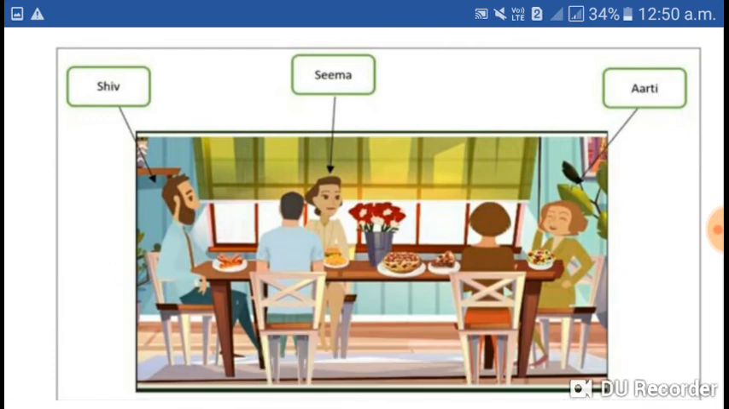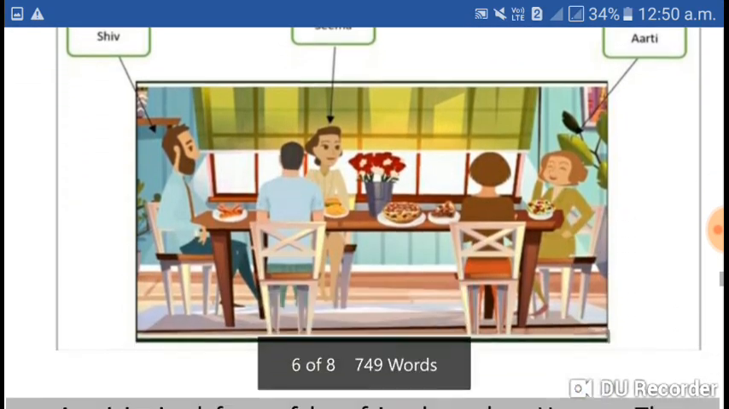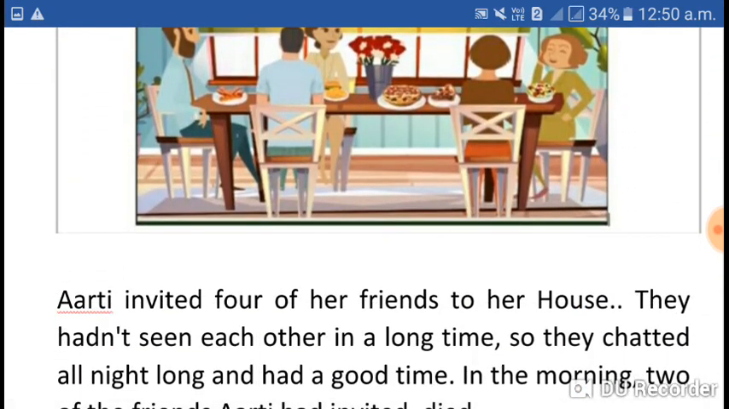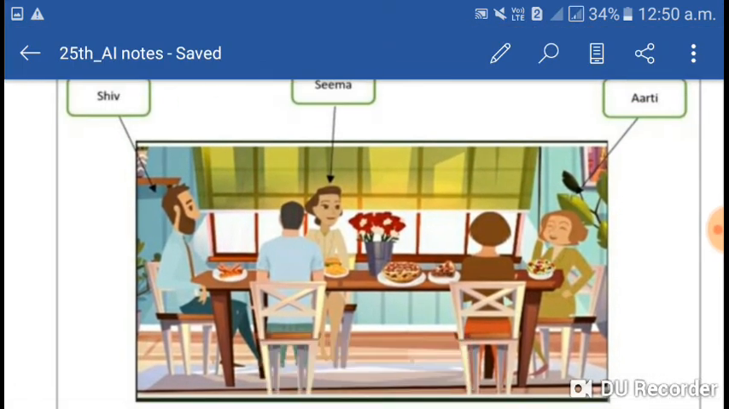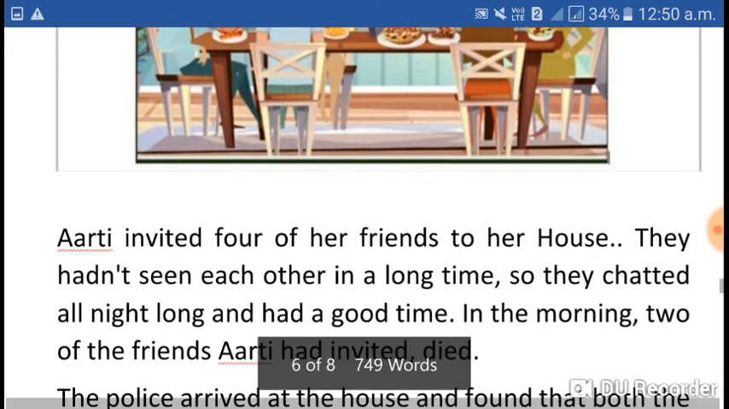It's an image of 5 friends, and information is given. What is the information? Aarti invited 4 of her friends. You can see Aarti is labeled on the right hand side, and the other 4 friends. Aarti invited four of her friends to her house.